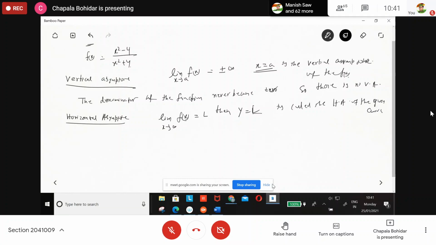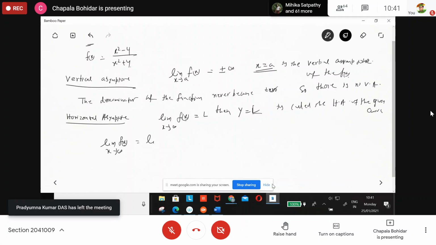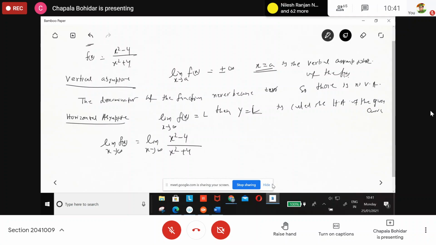Okay. So let us see limit x tends to infinity f(x) is equal to limit x tends to infinity x square minus 4 divided by x square plus 4. What are you getting here? What value are you getting?